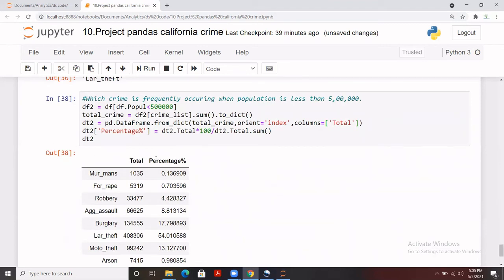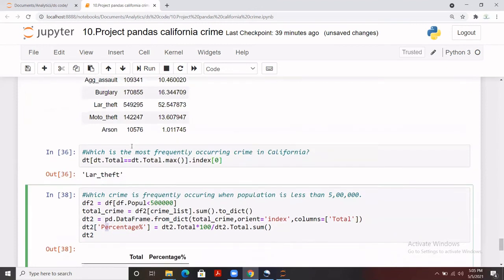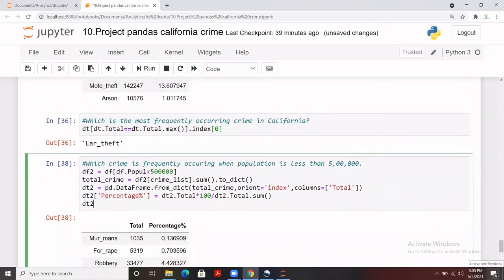Now we have to extract the maximum of the total column, and let me do it something like this: dt2 dot total, and we have to extract dt2 dot total dot max, and let me subset it something like this, and let me run it.